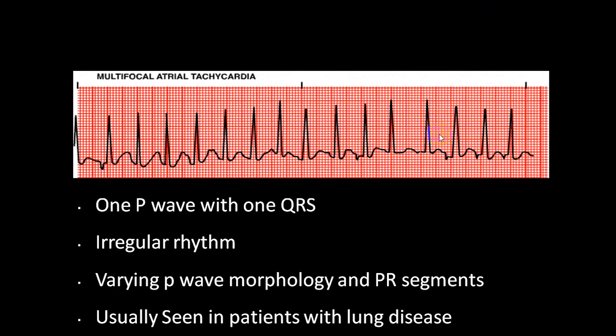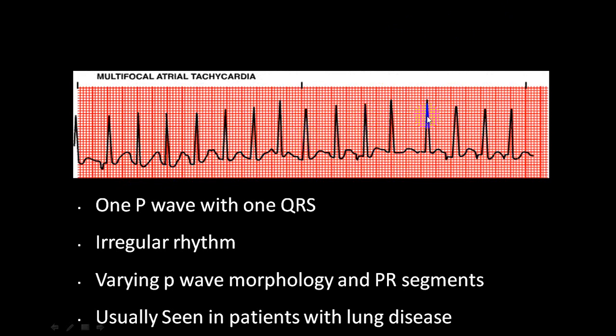You can see the RR interval is changing. The P wave configuration is different. See this P wave configuration. See here the P wave. See this P wave. These are all different shapes. So this is multifocal. The RR interval is changing.